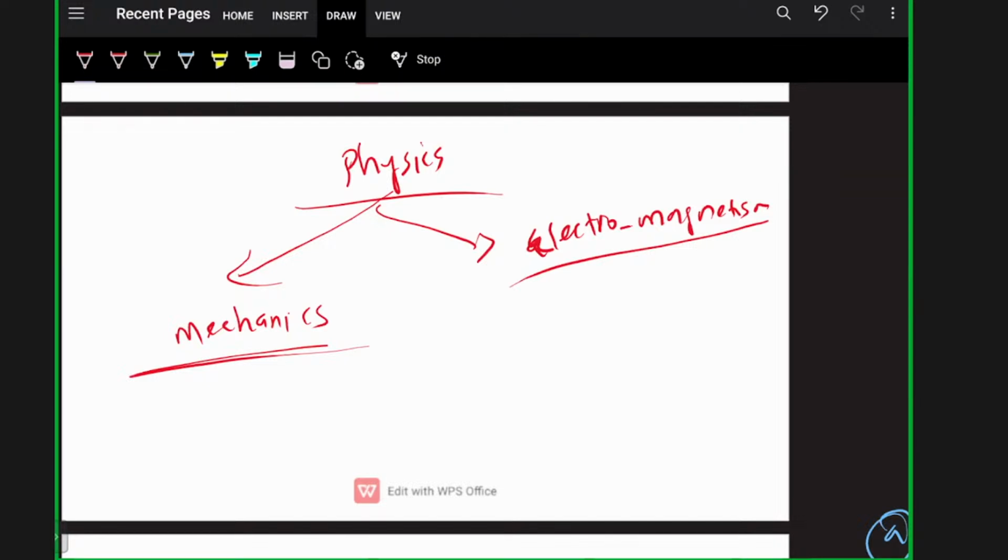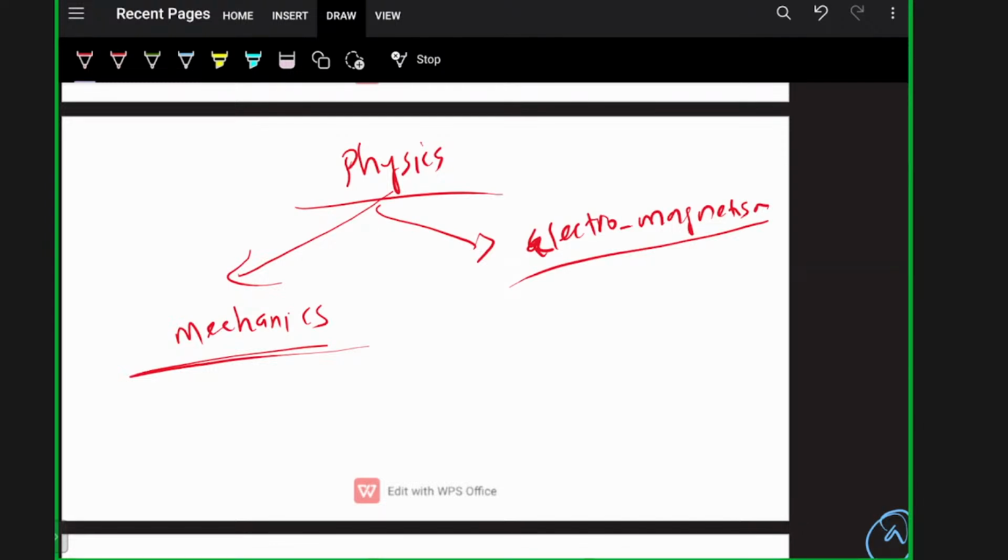Finish these first and then come back to chapters like mechanical properties of solids and mechanical properties of fluids. These we can easily complete, revise and solve questions from. In mechanics and electromagnetism, the concepts should be clear, so spend more time on mechanics and electricity and magnetism.